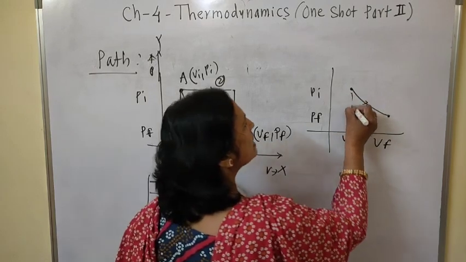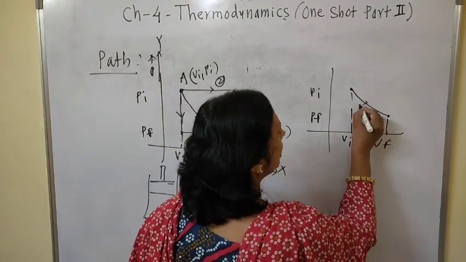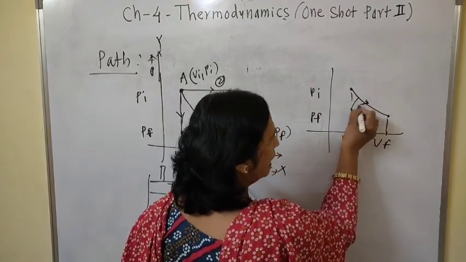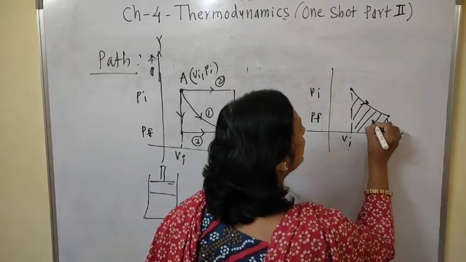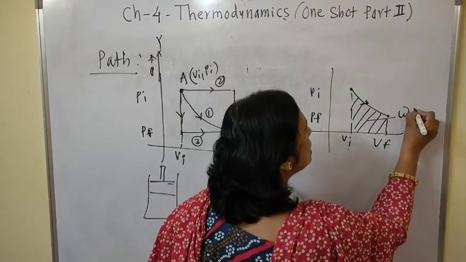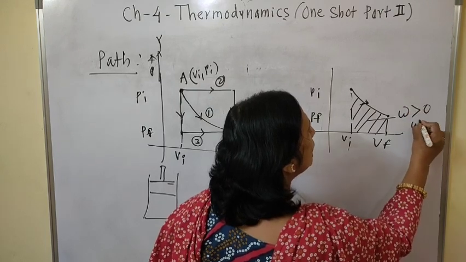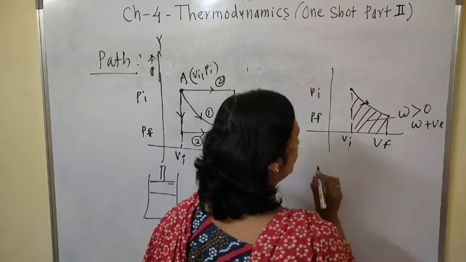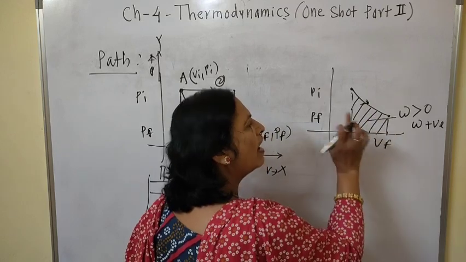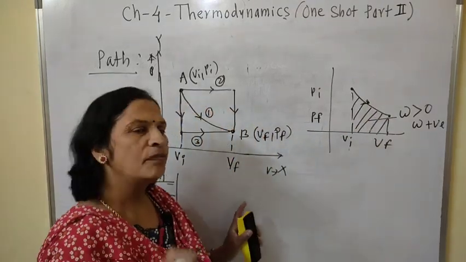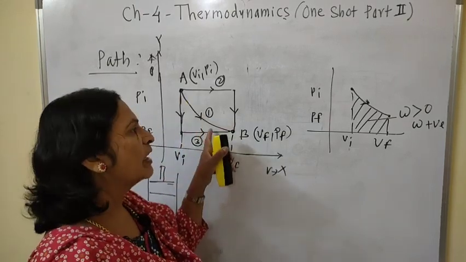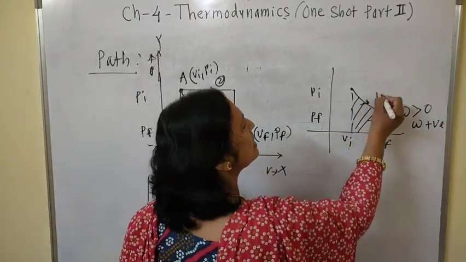In this case, expansion is there, and the area under the curve gives you the work done. This work done is always greater than 0, that is, positive. The value of the area under the curve gives the value of work done, and this is the work done during path first.